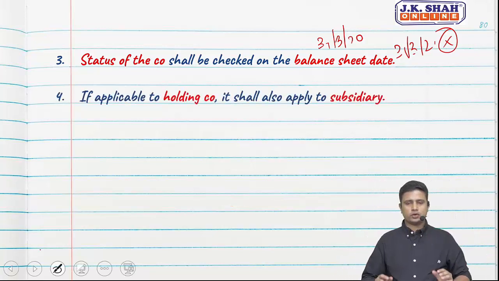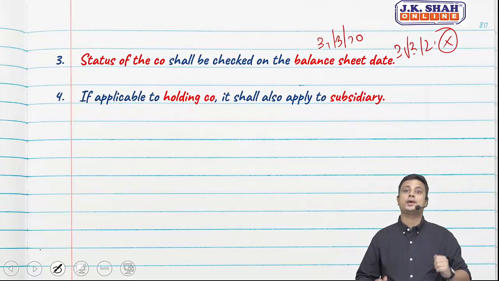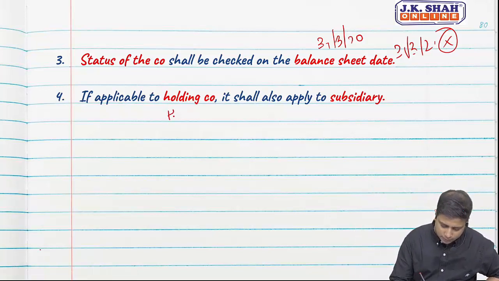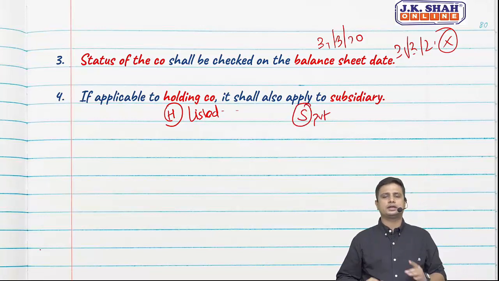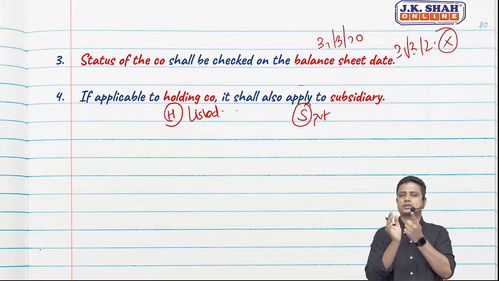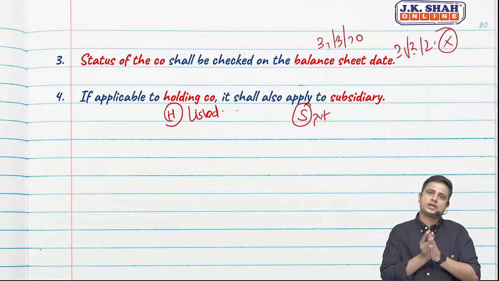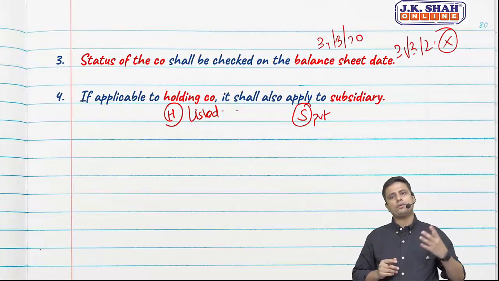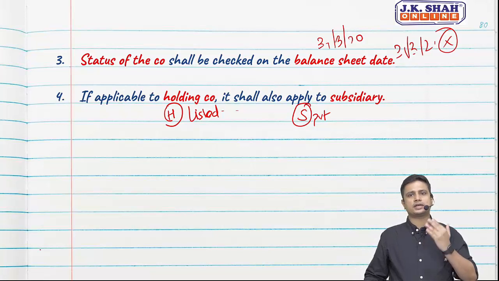Okay. So if it is applicable to holding company, it shall apply to subsidiary as well. Yes. For example, H Limited is a holding company which is a listed company. S Limited, S is a private limited company complying all the three conditions, that is paid up share capital plus reserves is less than or equal to 1 crore. Borrowings, that is loan, is less than or equal to 1 crore. And revenue is less than or equal to 10 crore. So S Limited is excluded.